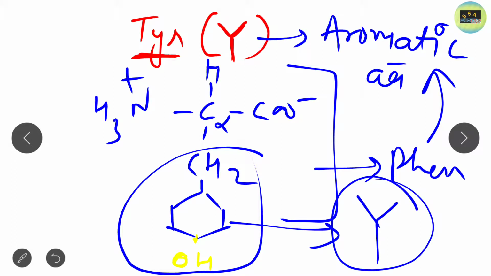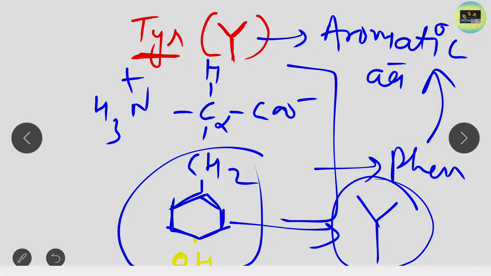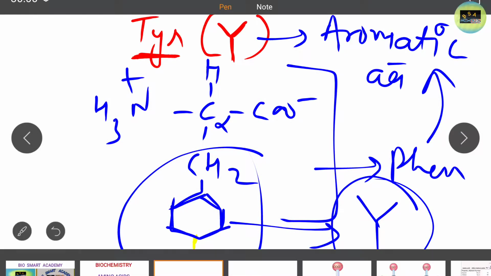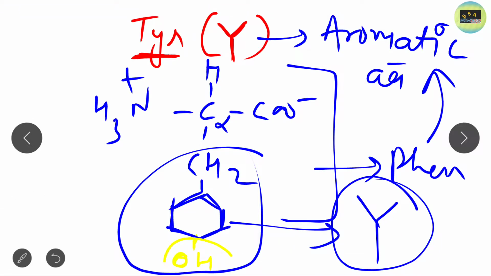So there is a little difference between tyrosine and phenylalanine. In phenylalanine, only the benzene ring is present, and because of this, phenylalanine is a non-polar aromatic amino acid. But when a hydroxyl group is attached at the para position of the benzene ring, it becomes a polar aromatic amino acid, known as tyrosine.